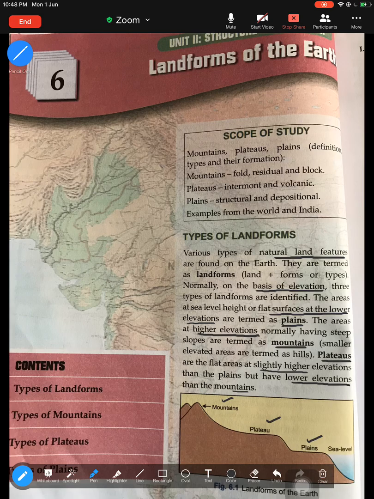Mountains are at a great height, then coming to plateaus, which are at a slightly lower height than the mountains, and the plains. So, what are landforms? Landforms are the natural features that we see on the surface of the earth. Landforms could be features like mountains, plains, plateaus, even valleys are landforms. Glaciers are landforms. Those are examples of landforms. And according to height, there are three types of landforms: plains, mountains, and plateaus.